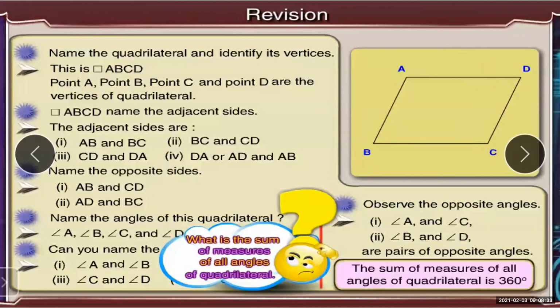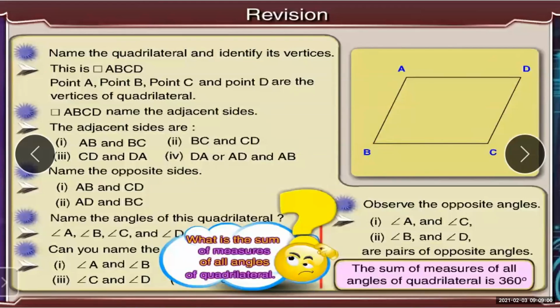This is very important, students, and very basic. Some students write quadrilateral ACBD. This is wrong. Go in a line, clockwise or anti-clockwise. Then points A, B, C, and D are the vertices of the quadrilateral.